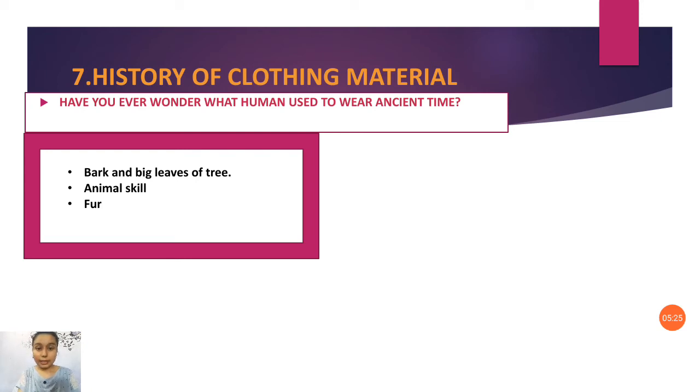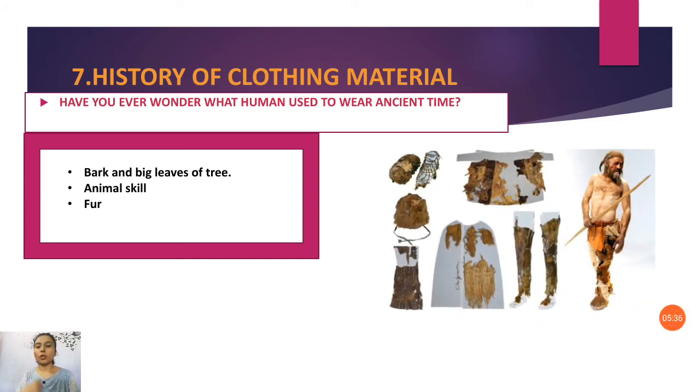Can we see one picture? This is a picture we can see here. These are the bark of the tree on the legs, and this is fur, the animal's fur. They just peel the skin with the fur and wrap it over themselves. Next, here is animal skin. They also peeled the skin to cover their body.